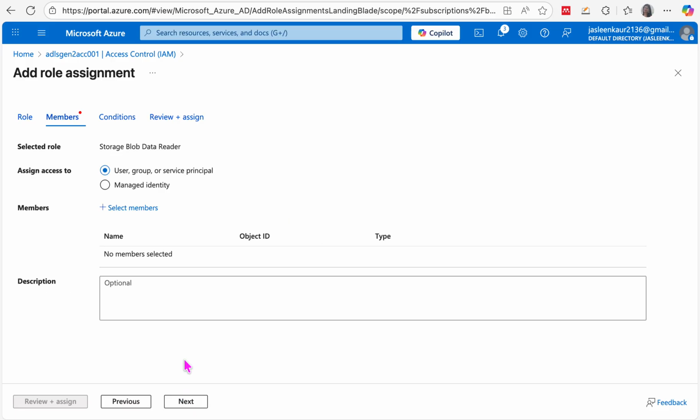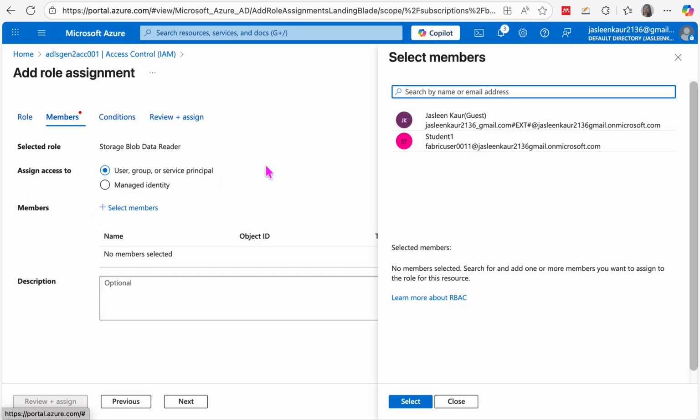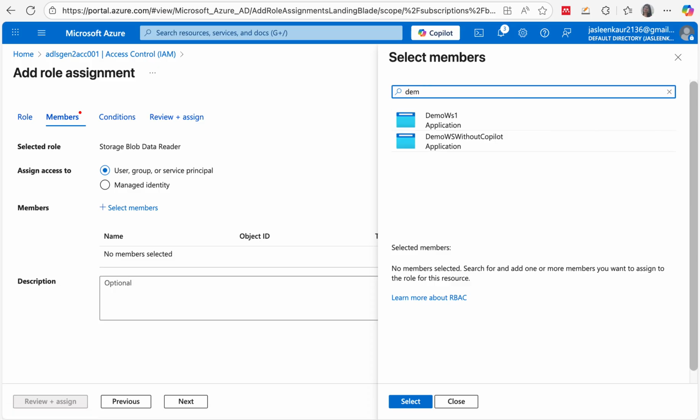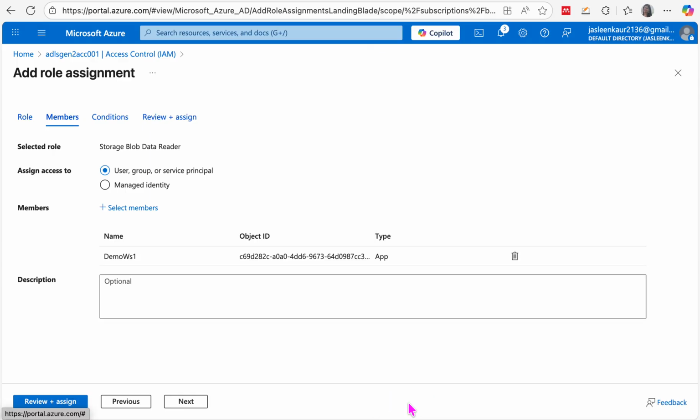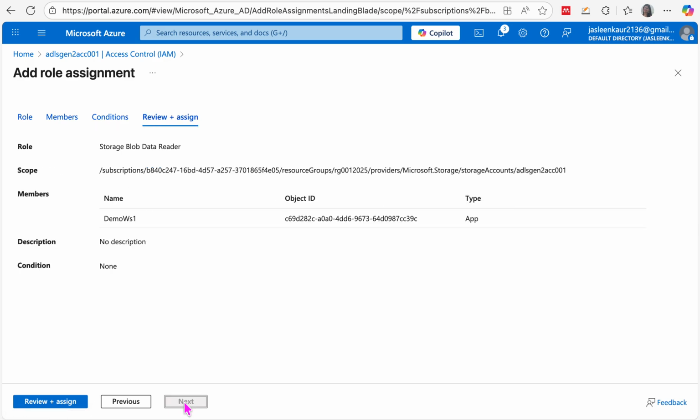Click on next. Now here, select the user as the assign access to. Now click on select members. Over here, search for the workspace name. My workspace name is demo workspace 1, and say select, and then click on next, next, and review plus assign.